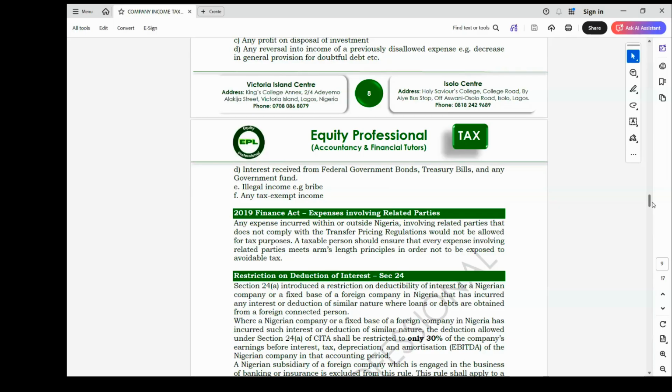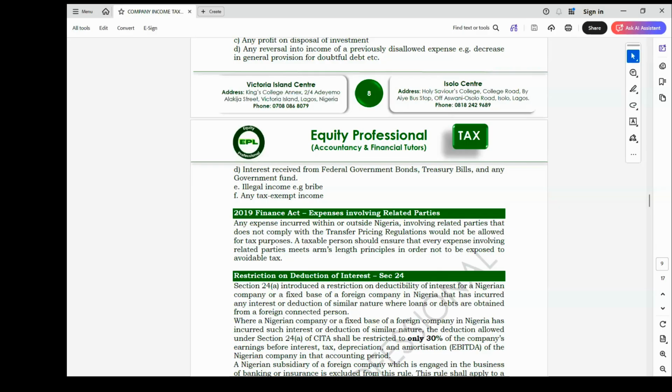The interest on loan to be allowed in any year of assessment will be restricted to 30% of EBITDA, where the loan is between connected persons or related parties. EBITDA is earnings before interest, tax, depreciation, and amortization.